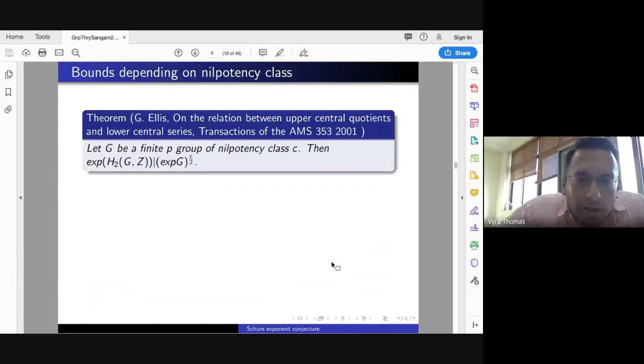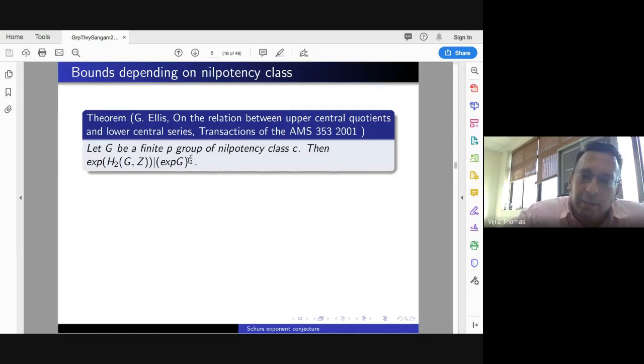Let G be a finite p-group of nilpotency class c, then the exponent of H2(G,Z) divides the exponent of G raised to c by 2. Here c by 2 has to be with a ceiling. So he proves this result. If you can't prove it in general, then what is the power? This power depends on the nilpotency class, and that is what this result is showing.